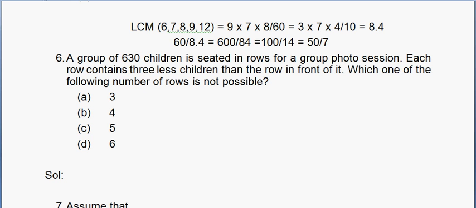If n is equal to 3, the number of rows is 3, then the number of kids would be a minus 3, a and a plus 3. If you add them, the result would be 3a. So to get an integer value of a, 630 should be divisible by 3. We can see that 630 is divisible by 3, so 3 is possible.